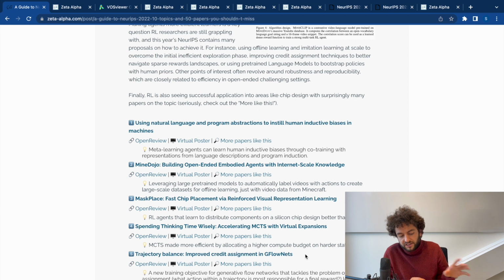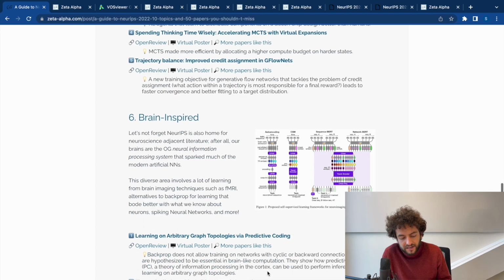And then finally, this trajectory balance paper improves credit assignment in GFlowNets, from Bengio's group. It looks at the credit assignment problem, which is when you have a reinforcement learning agent that does a trajectory and only at the end of the trajectory you get a reward. Say you play a chess game and then you win or you lose, but there were maybe 50 actions within that trajectory. How do you know which one of those actions is most responsible for that final reward? That's a big problem in reinforcement learning. So in this paper, they define a new objective based on trajectories that apparently makes this credit assignment problem a little bit more tractable and easy.